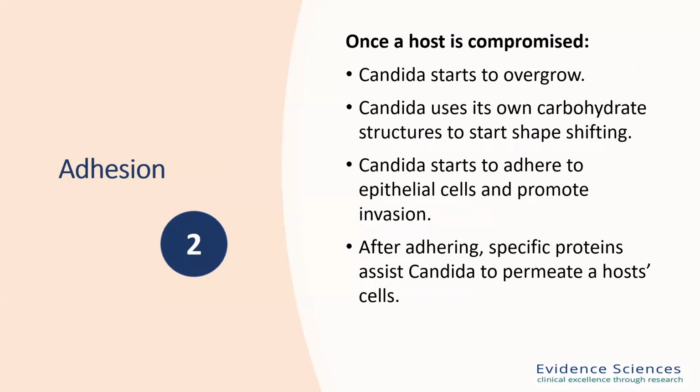So what makes candida such an infective pathogen? Well, the second step in candida infection is adhesion. When we look at candida a lot more closely, it is primarily made of some really intricate carbohydrate and protein structures. So the organism itself is made up of a complex carbohydrate and protein structure. And when the normal balance of candida is disrupted and it starts to overgrow and become infective, these structures that make up candida as an organism will help it to adapt, will help it to survive, will help it to adhere to mucosal surfaces such as the vaginal lumen, for example.